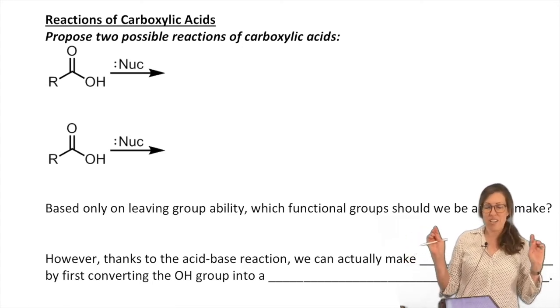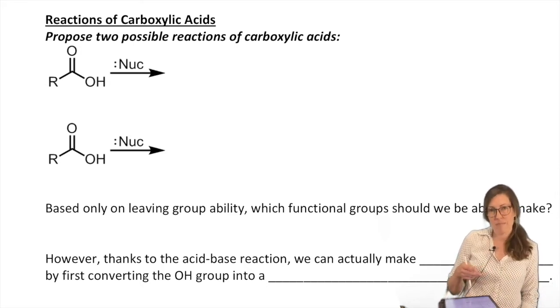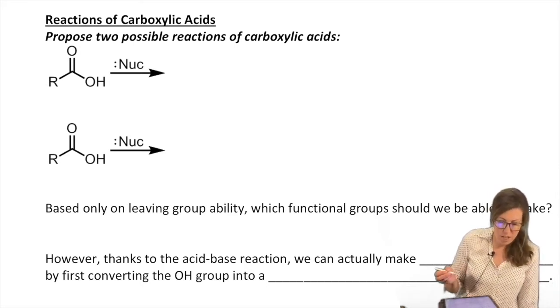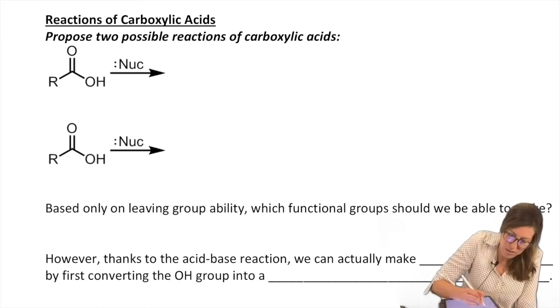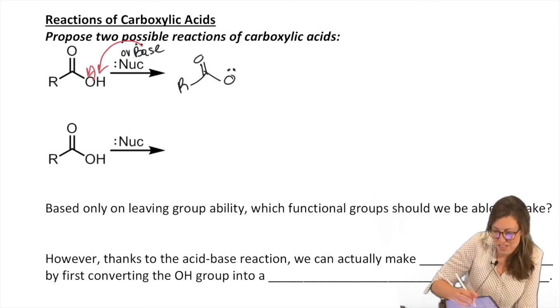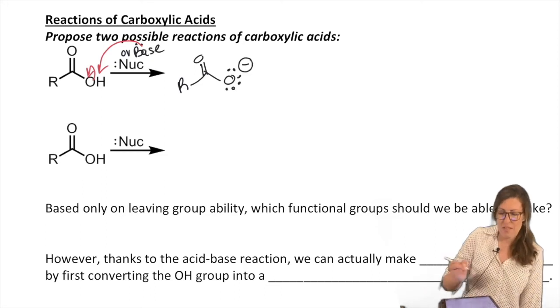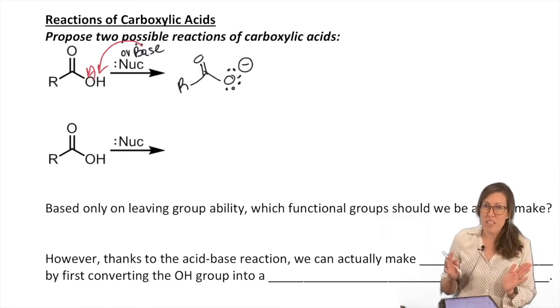Time for carboxylic acids. Now, carboxylic acids are special because they're acids. They don't just have an electrophilic carbon. So if they have a nucleophile, the nucleophile can also act as a base. And if it acts as a base, we get a good old acid-base reaction. Usually not the goal in this chapter. Acid-base reactions are pretty simple to do with stuff you've learned already. We've made these. So if we're in this chapter, usually our goal is to acknowledge that acid-base reactions happen, so we might have to work with that.